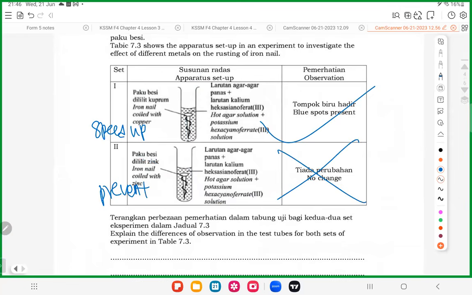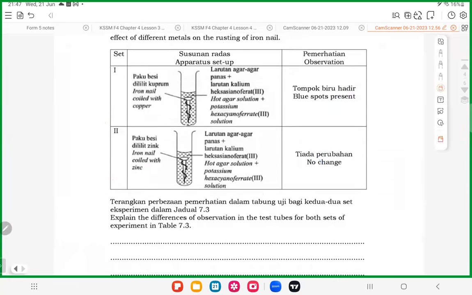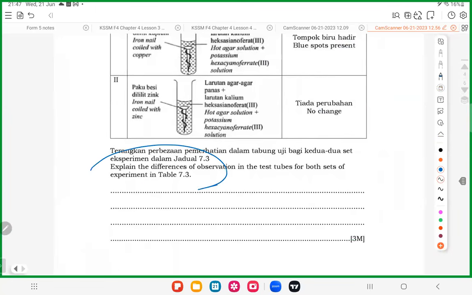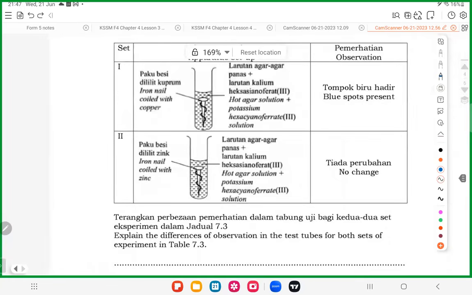See that? Okay, now we understand the concept, but you need to know what to write, because sometimes understanding is only one part. You understand, but you don't know how to write. No point. So we must know how to write it. So the question asks us to explain the differences of the observation in the test tube for both experiments. Total 3 marks. So let me show you how I do it.